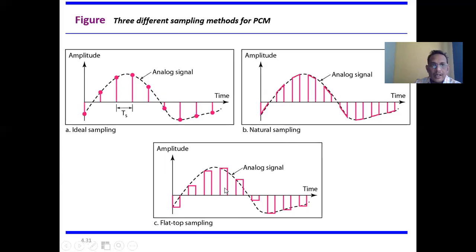So always keep in mind there are three types of sampling. One is called ideal sampling, then natural sampling and flat top sampling. Basically, ideal sampling is very rarely used for practical purposes, while natural sampling and flat top sampling are used everywhere in practice.